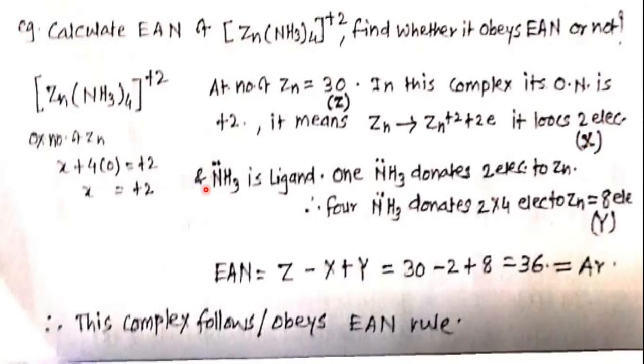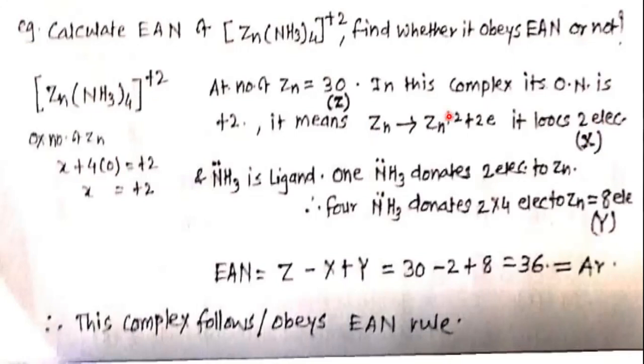Here that oxidation number we have calculated in our known way. It is the algebraic sum of the oxidation number of zinc plus 4 into the charge on the ligand. So X plus 4 into 0 is equal to plus 2. So X is equal to plus 2. So Zn forms 2+.